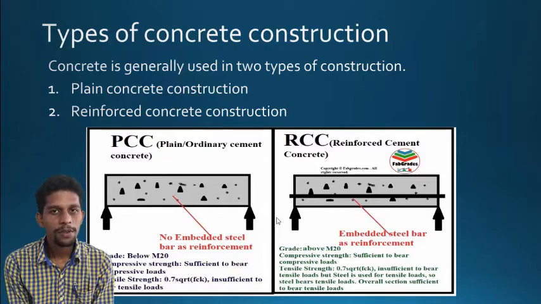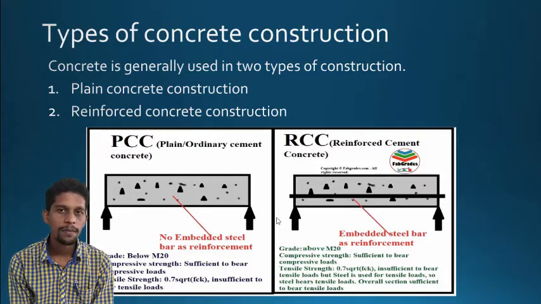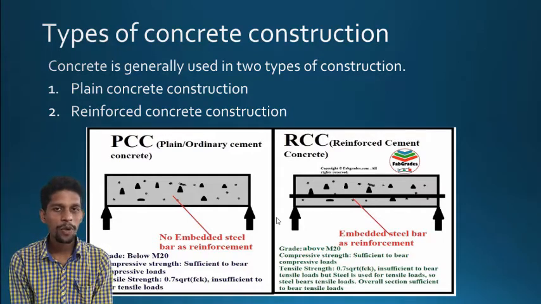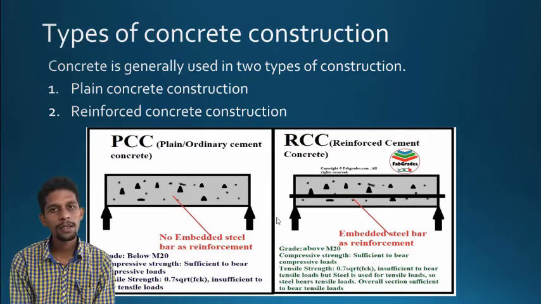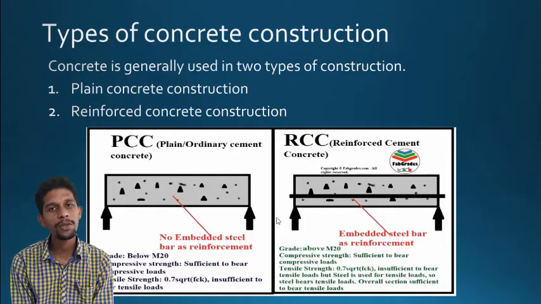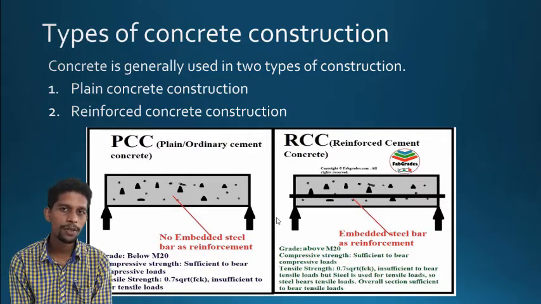So then what about the types of cement concrete construction? In cement concrete construction, cement plays a very important role, and there are two types: one is plain cement concrete and the second one is reinforced cement concrete. So what is plain cement concrete? Plain cement concrete includes cement, fine aggregate, coarse aggregate and water without reinforcement. And plain cement concrete is very much suitable when the member can take only compression, like CC roads.